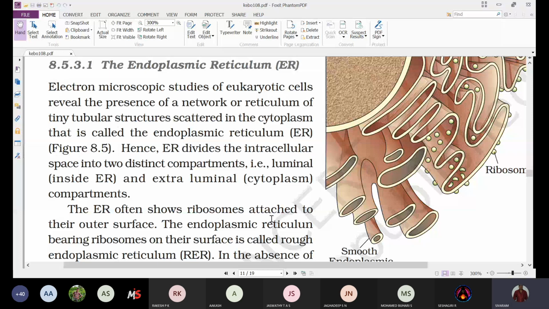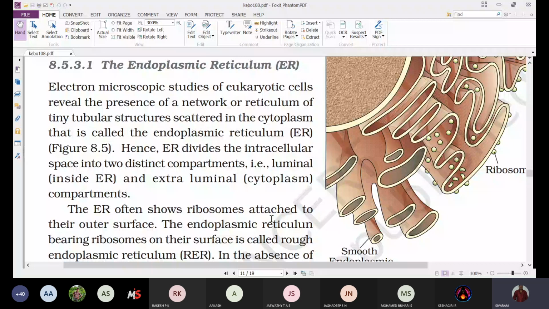If you want to study in detail about the endoplasmic reticulum or any cell organelle, it cannot be done with a normal microscope, like a compound microscope or a light microscope. For that we need a specialized microscope called the electron microscope, which has a resolution up to 1 lakh.